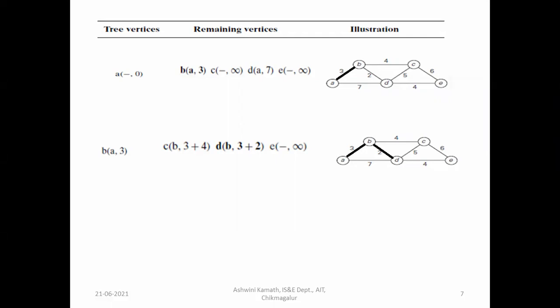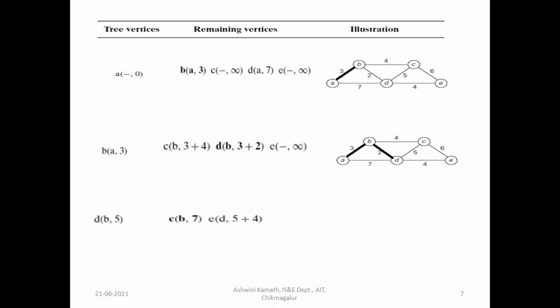So we have A to C 7 and we have A to D, which is equal to 5. The minimum value is 5, so that will be selected for the spanning tree, if we consider. It will be selected and the shortest path is 3 plus 2, which is equal to 5. That will be added to the tree. Then B to D, which is equal to 5, will be added to the tree.